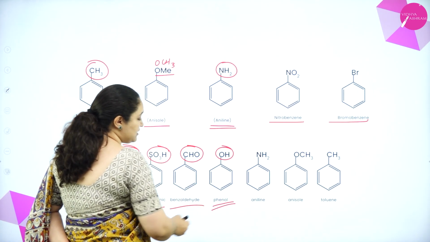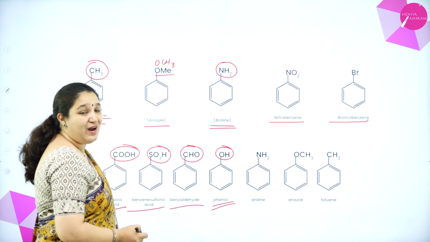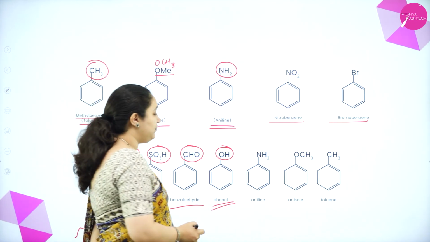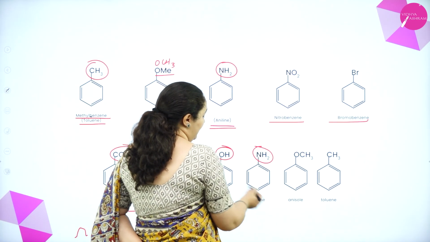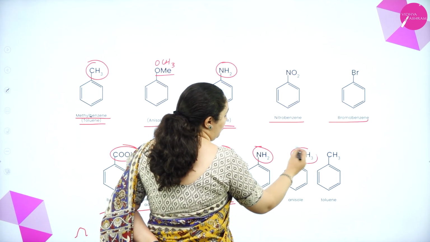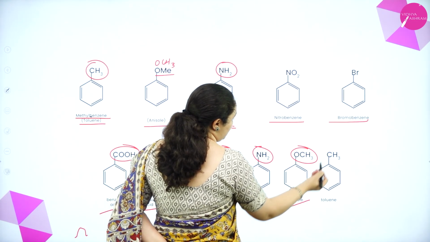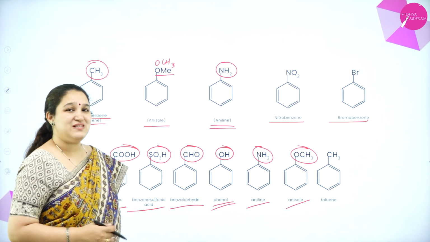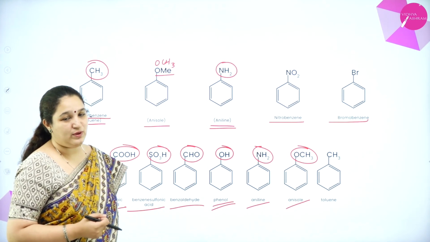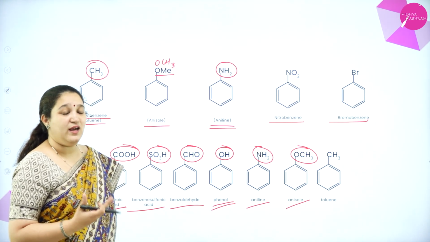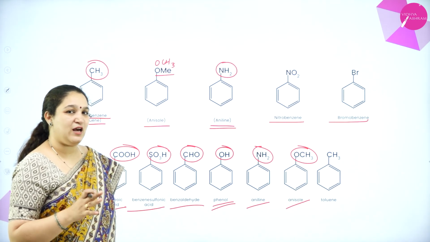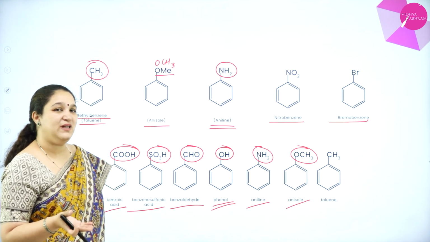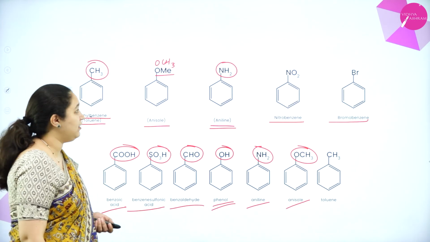OH group means it is phenol or hydroxybenzene I can use. Okay. So here again NH2, it is aniline, and OCH3 I told you already, anisole, and CH3 it's also called toluene. Okay. So these are some of the single substituted benzene rings in which I have given the IUPAC name or the common name which is also accepted by IUPAC.